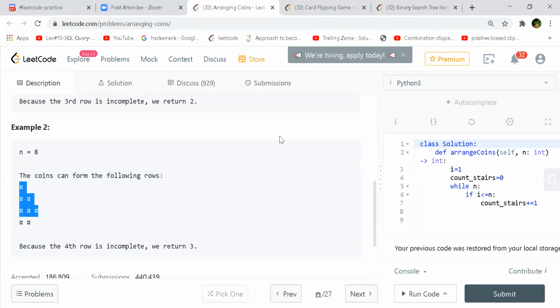Will the answer be log of n to the base 2? Every time you are increasing your steps by a factor of 2, is it? But it's not, right? It won't be true, because we are not doubling, right? It has to be equal to the level. But you can do this with n into n plus 1 by 2. If it is equal to that, you got my point. It's an AP, so we can solve it in a single line, right? Something like this.